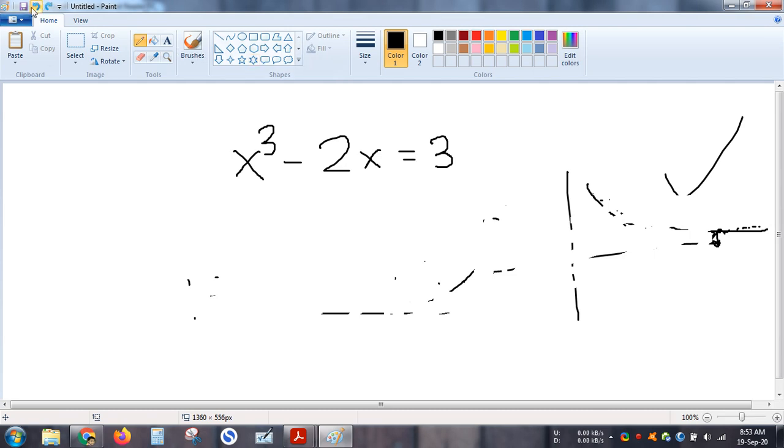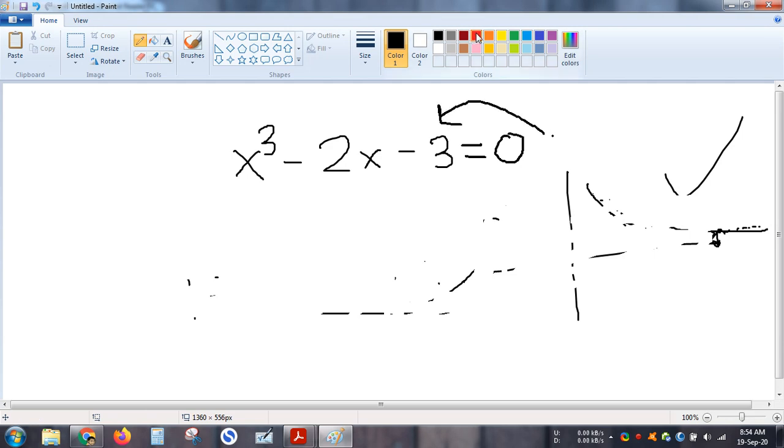Now, what do you mean by root? Root is that particular value of x for which my left hand side is equals to right hand side. So for what value of x this particular value x cube minus 2x will be 3, that is my root, isn't it? Now we can also, if I replace this particular equation and I bring my 3 on the right hand side, now what is the root? Root is that value of x for which x cube minus 2x minus 3 is equals to 0. I have only rephrased the question. I have not changed the idea of solving the solution, isn't it? So root definition is same. The only thing is that I have brought everything which is present on my right hand side to the left hand side. I have just moved it over here.